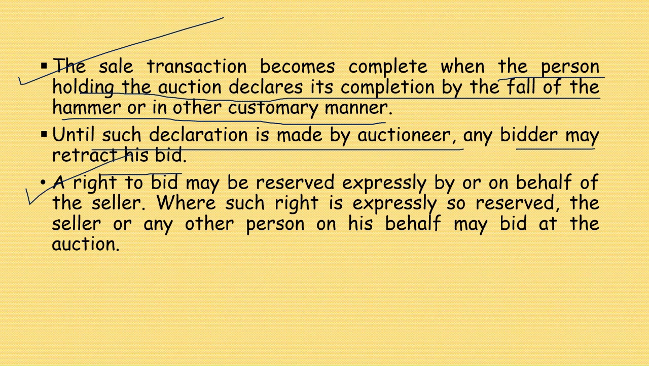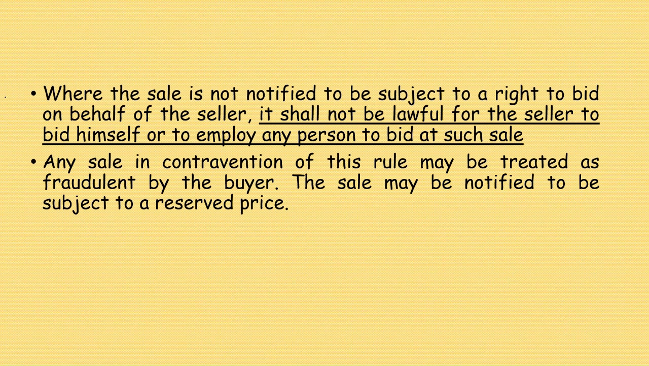A right to bid may be reserved expressly by or on behalf of the seller. Where such a right is expressly so reserved, the seller or any person on his behalf may bid at the auction. But if the right is not reserved, then he cannot participate in the bid. This is what it says.